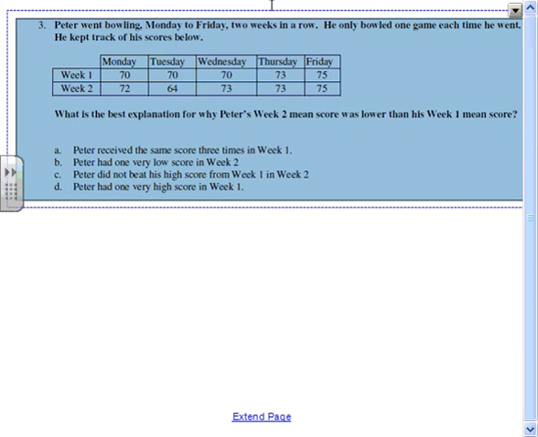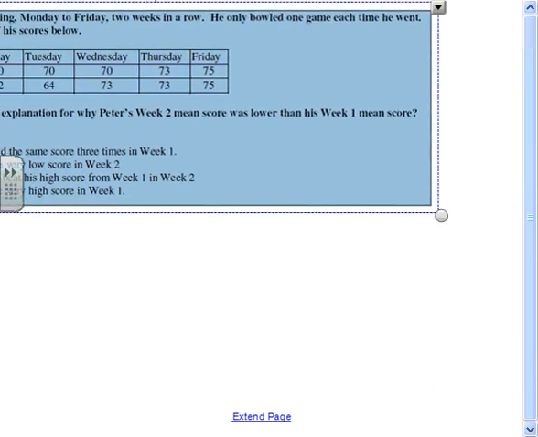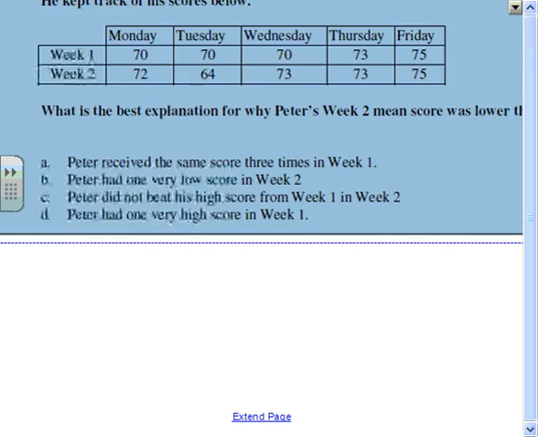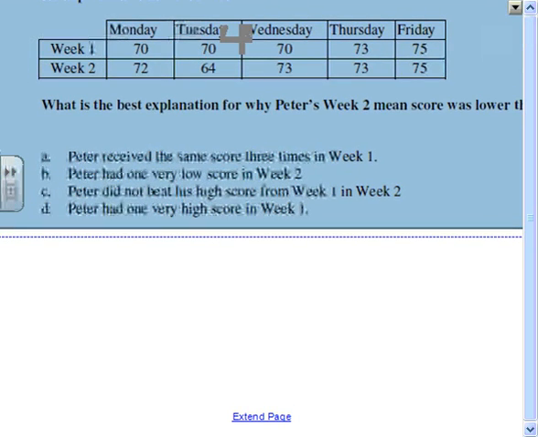Okay, and let me make this bigger for you so you can see the different numbers. So why is week 2's mean lower than week 1? Okay, so take a look at that. Very similar to the last one. You can redeem yourself with this question. Good luck.